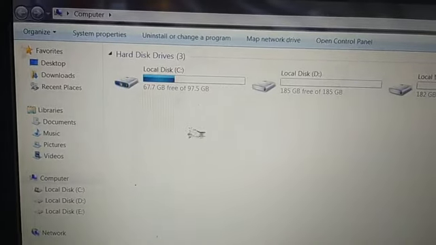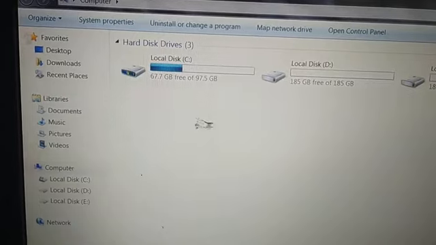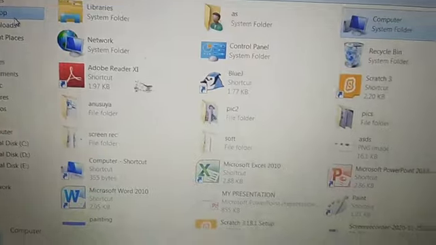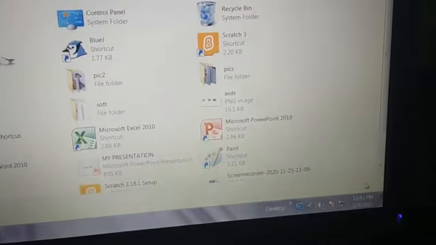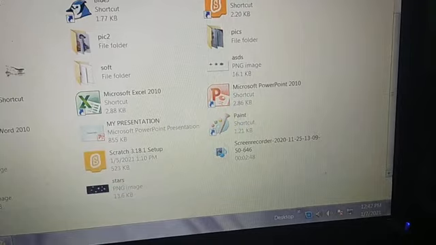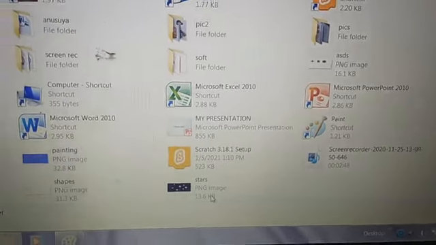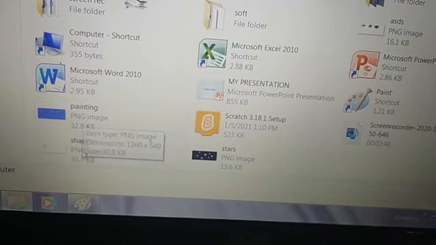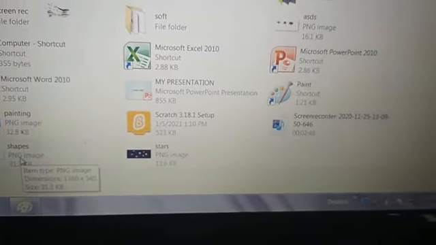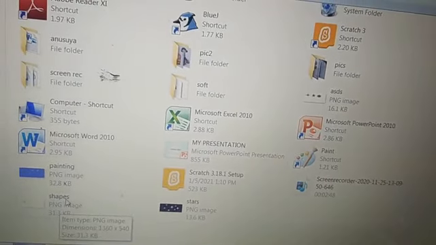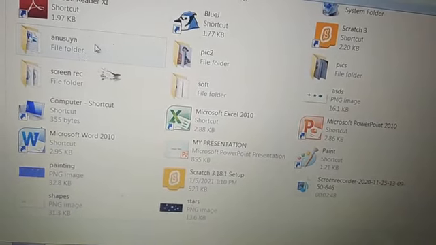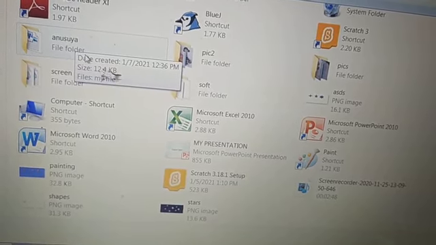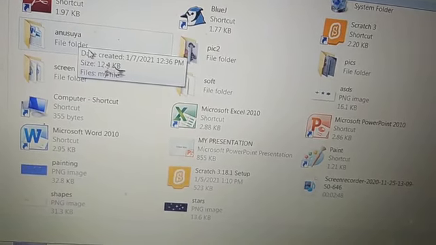Now in this, you have to choose where is your file. My file, it is on the desktop. Okay, I saved my file on the desktop, you see. My stars file, if I want to open my stars file, so this one, painting file, here it is, shapes file, here it is. Okay, and my Anusuya folder is also here. Here it is my Anusuya folder. Okay, so whichever file you want to open, for that you have to go to computer program icon.